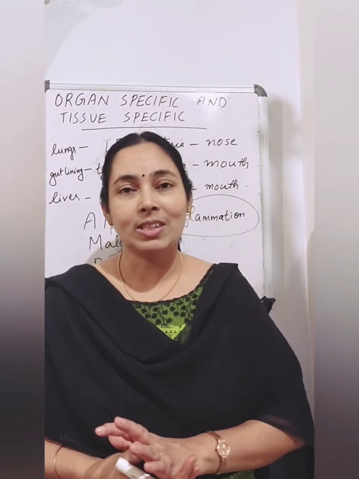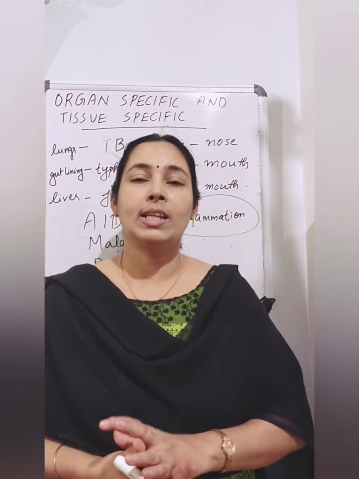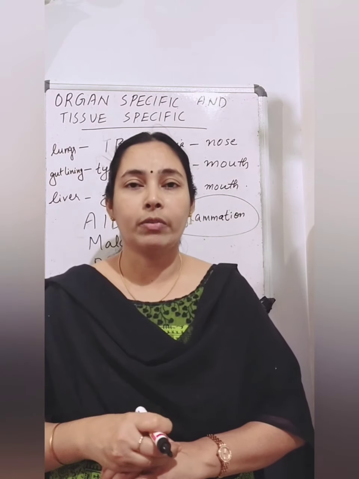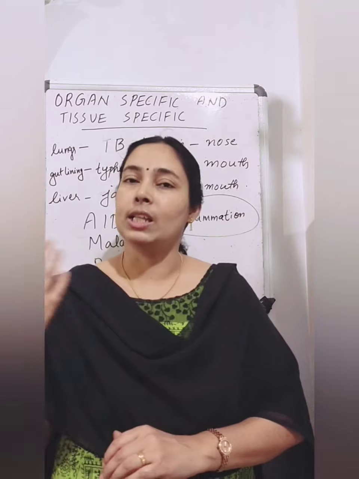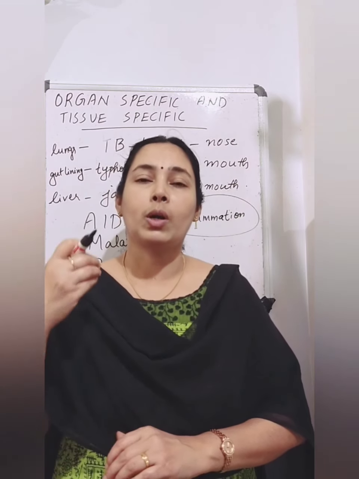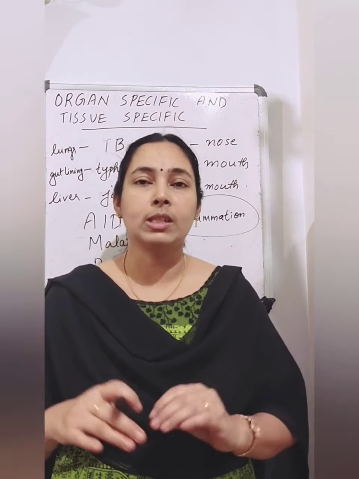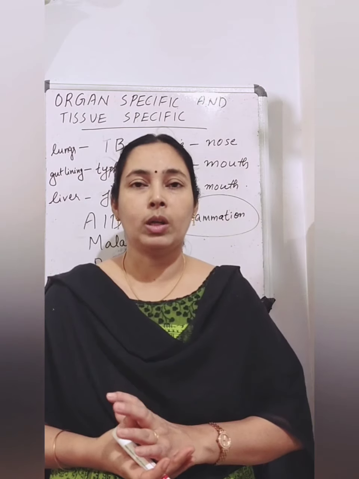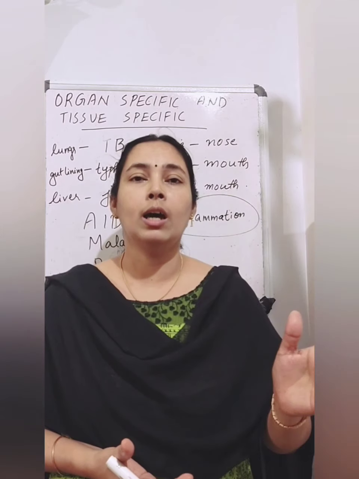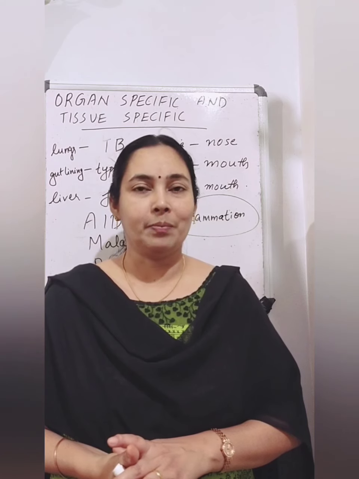Clear? So today we studied that the part of the body that is affected by a disease mainly depends on the point of their entry. But in some diseases that is not the case. And our immunity system is protecting our body from many of the diseases. Our immunity system will fight against the microorganisms and kill them also. They will recruit some cells to kill the microorganisms, and that recruitment is called inflammation. Clear?